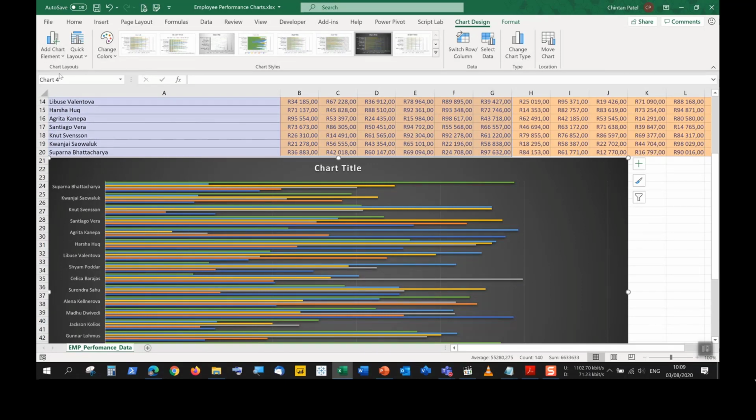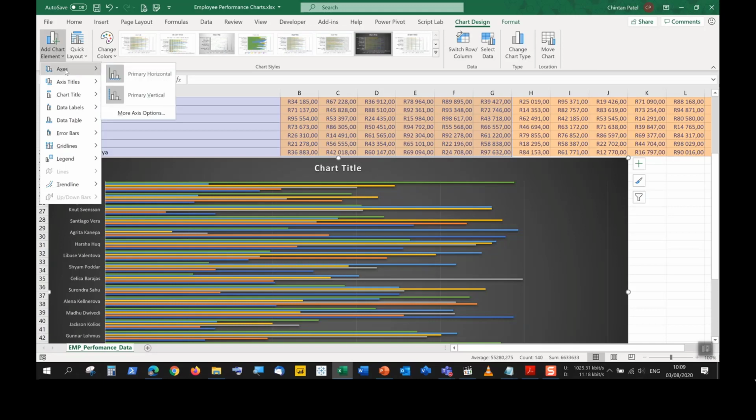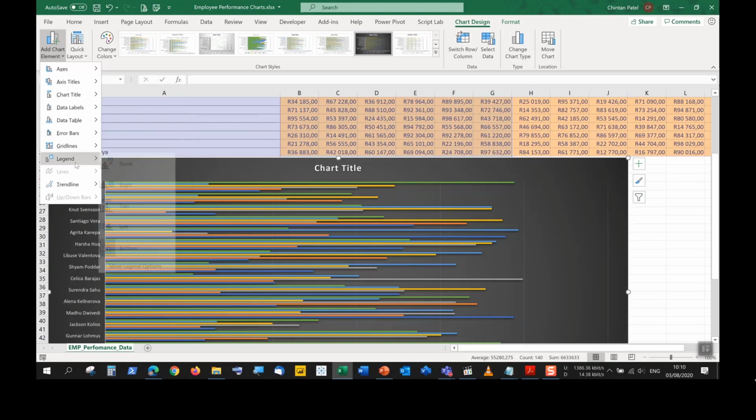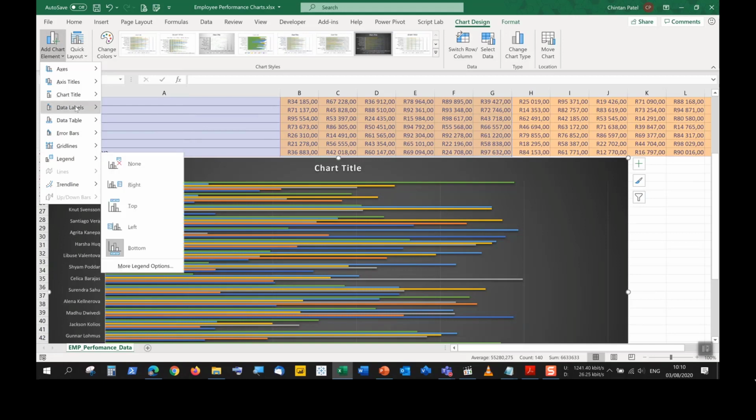We then have on the left-hand side chart layouts, a group called chart layouts, where I can add in various elements. Elements would mean that I can include different types of information that will make my chart more meaningful, or I would like to position certain parts of the chart in certain ways. So do you want to change your axes? Do you want to change axes titles? Do you want to change the chart title? Do you want to put data labels? Do you want to put data tables inside? Do you want to include a legend? So this is one way to get chart elements in.